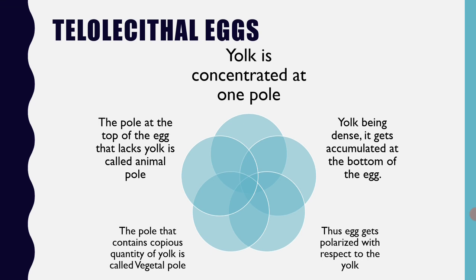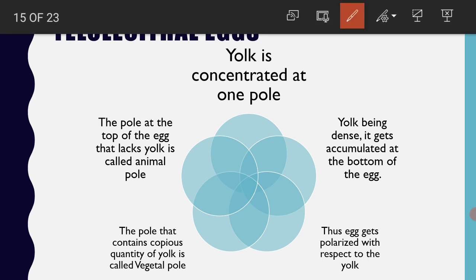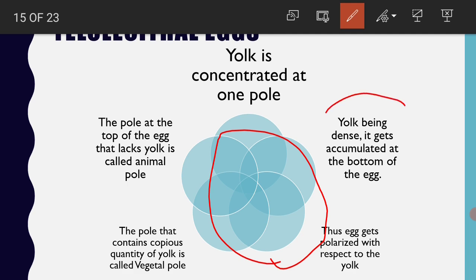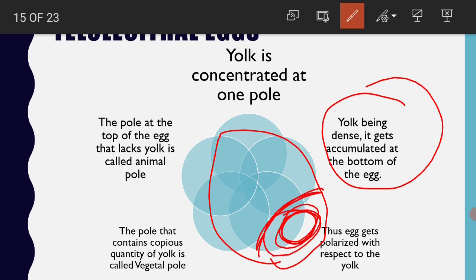And there is one more type of egg, namely telolecithal eggs. Yolk is concentrated at one pole in the case of telolecithal eggs. Let me draw the diagram for your understanding. For example, imagine this is an egg with a broader base and a very narrow pointed apex, and yolk is concentrated at one pole, because, as I told you, yolk being dense, it gets accumulated at the bottom of the egg. So in this area normally the yolk gets concentrated.